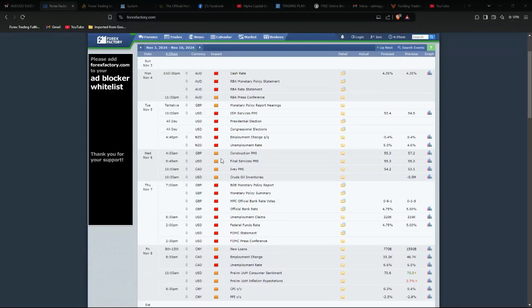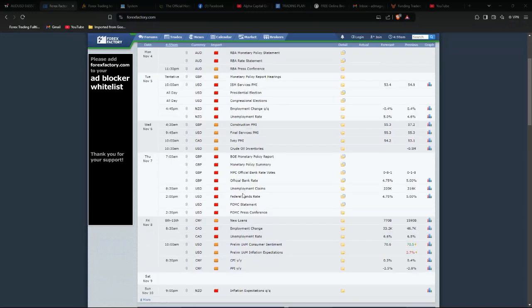What about Wednesday? We have final services PMI, ISM PMI, crude oil inventories. Thursday we have the pound, official bank rates, and we also have FOMC day here. So that will be Thursday, FOMC week. So yeah, we might see a lot of high impact news and volatility within this week. As well as Friday, the change for the Canadian dollar, and also preliminary consumer sentiment and the Chinese CPI. So let's look at this.